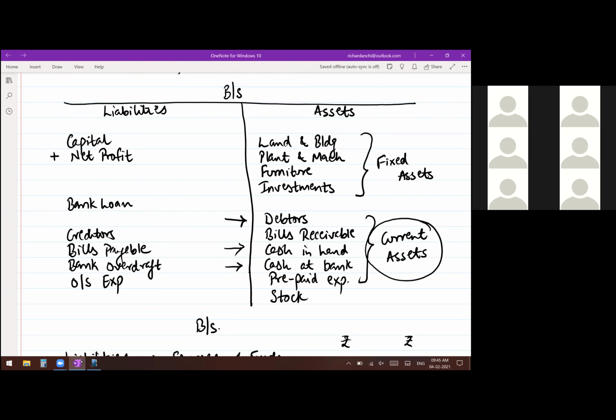The word itself tells you current means every day those assets are changing, and fixed means almost permanent in nature. They change once in a while, once in 5 years, 10 years. Those assets are known as fixed assets.